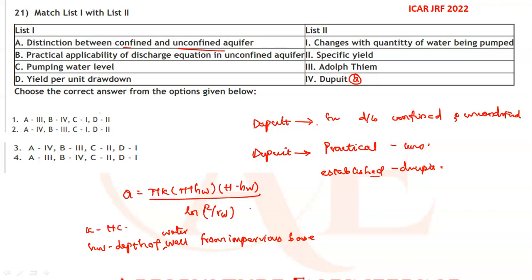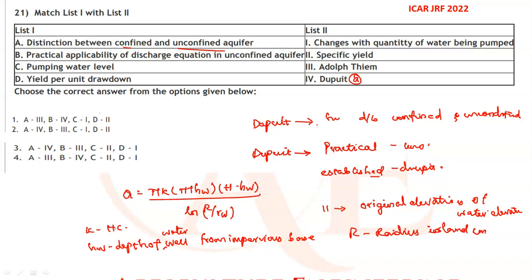At the same time, capital H denotes the original elevation of water surface. R denotes the radius of influence, in meters. Small rw denotes the radius of the well. He established the practical applicability of this equation, Thiem. So option B.